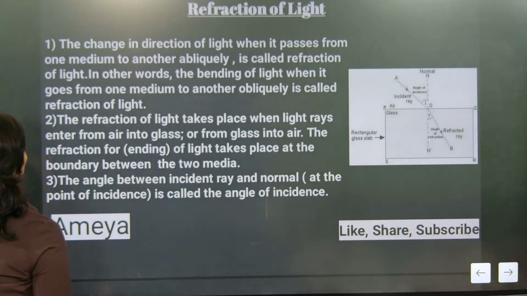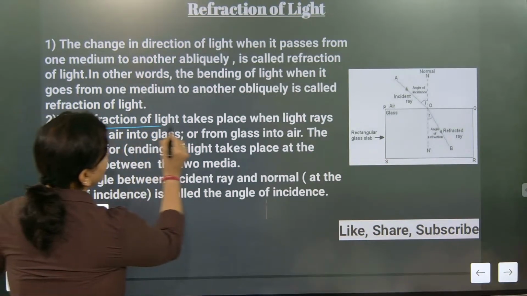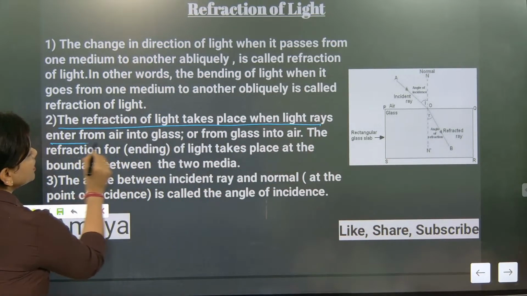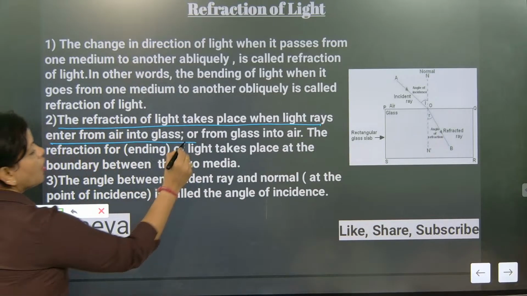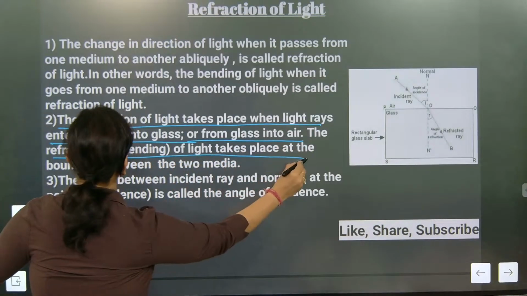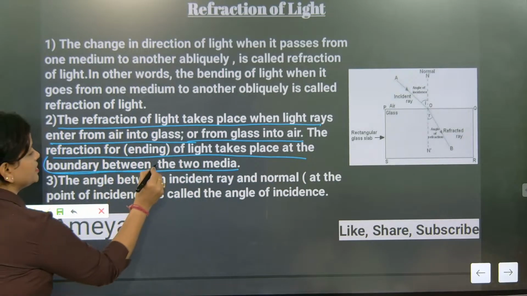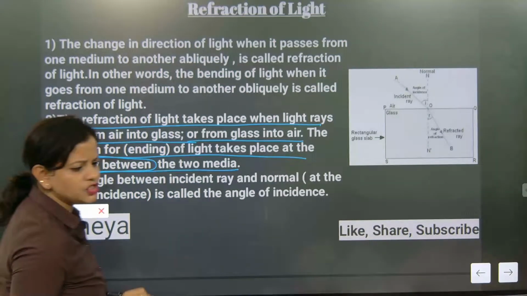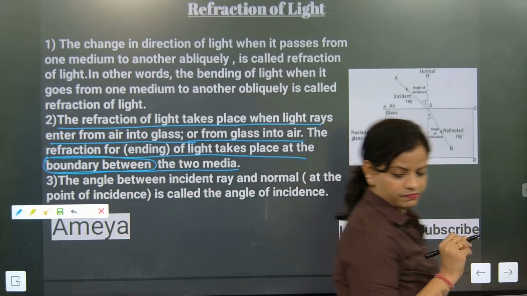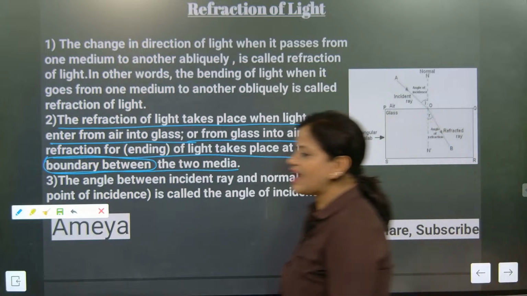One last minute, we are revising this part. I am making this video for you people. So refraction of light takes place when light rays enter from air into glass or from glass into air. The refraction of light takes place at the boundary between the two media. Please remember this. The refraction of light takes place at the boundary between the two media.